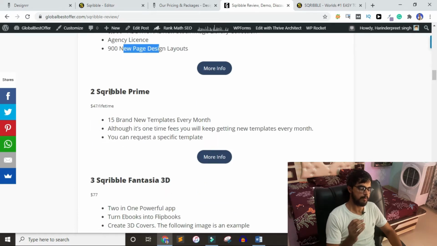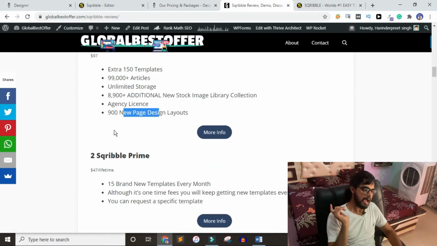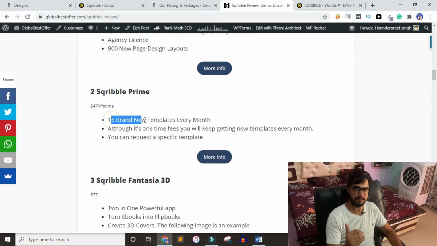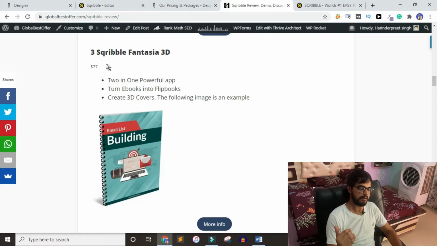The second is Scrabble Prime, that will cost you $47 for lifetime access. Everything actually is lifetime access, and in this you will get 15 brand new templates every month. You can also request your niche-specific template. The third upsell is Fantasy 3D. In this you can convert your main cover into a 3D cover. For example, this cover was generated by me in Scrabble Fantasy 3D. You can also convert your ebooks into flip books.